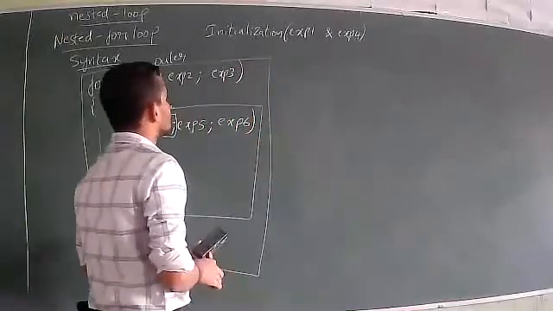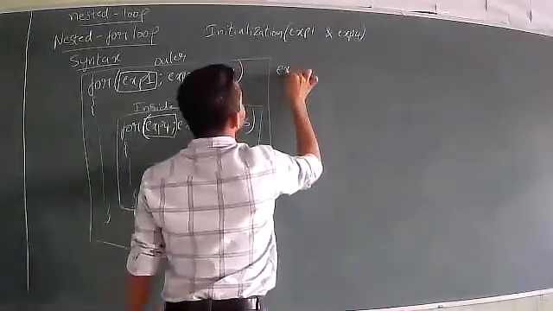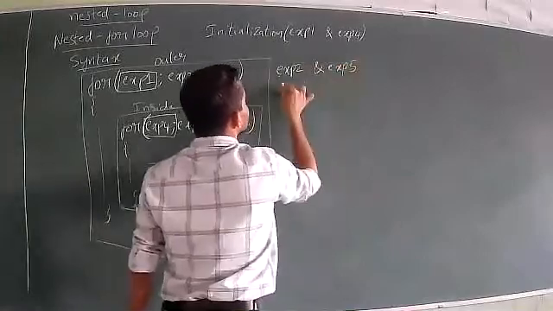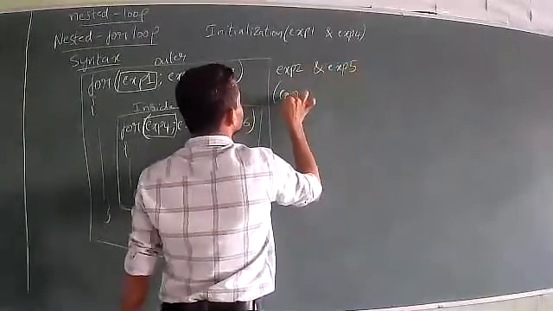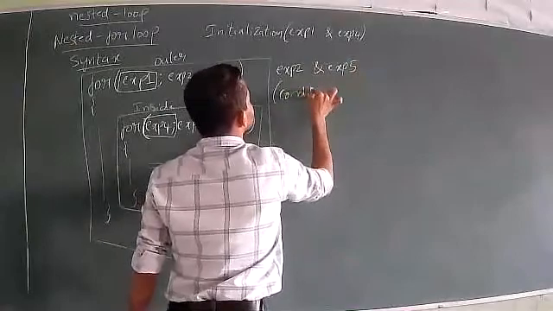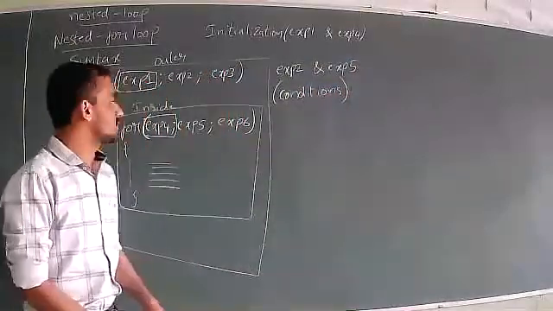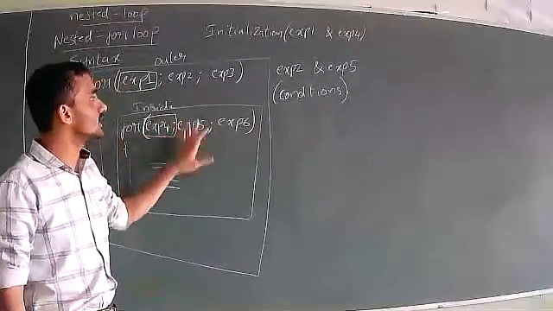Coming to expression 2 and 5, exp2 and exp5, both indicate conditions.